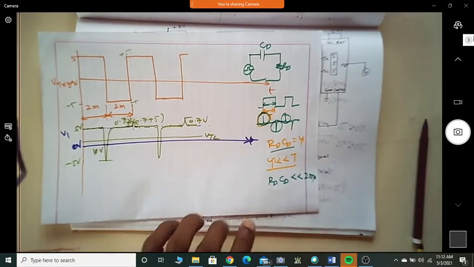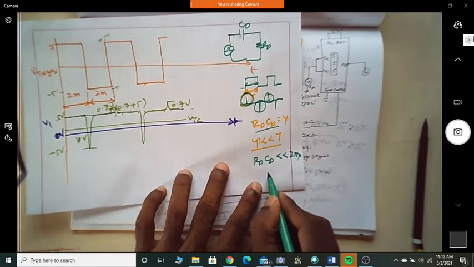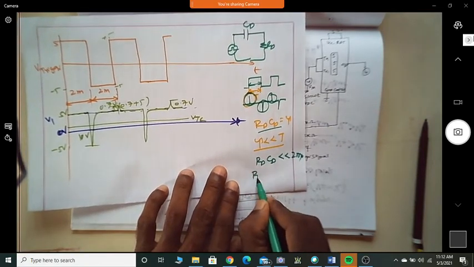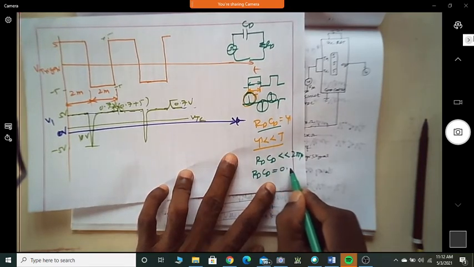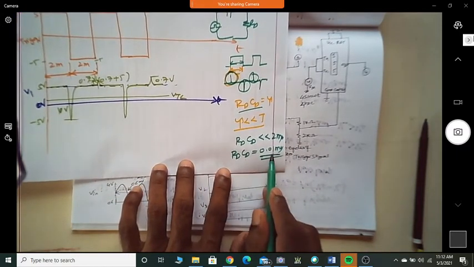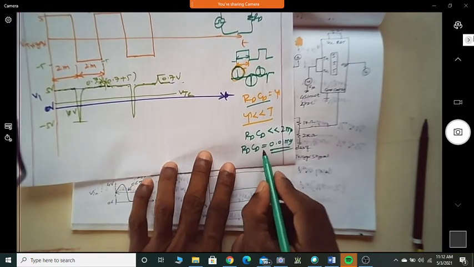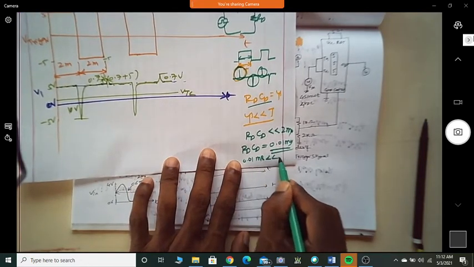Let RD CD be equal to 0.01 millisecond. Is 0.01 millisecond far less than 2 millisecond?